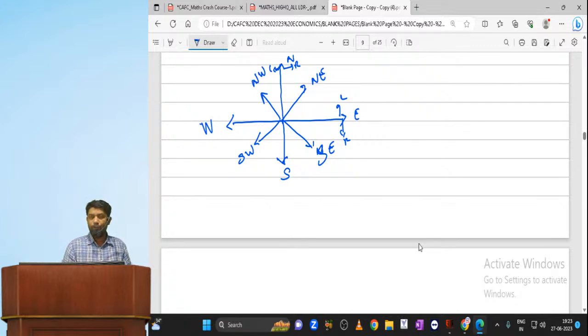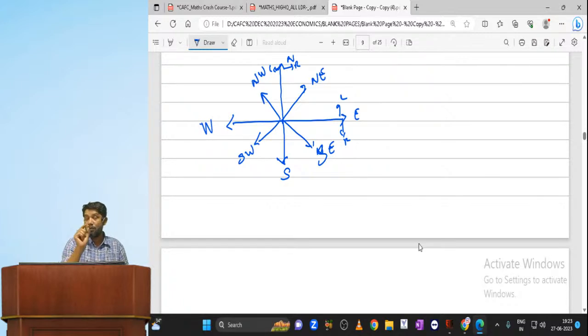See, whenever, for example, a person is going towards south, taking left, that means this is left. So you people commit a mistake. I'll tell you when. If a person is moving towards north, you don't commit a mistake, whether he is taking right or left. A person moving towards east, you don't commit a mistake. But if a person is going towards south and taking right, you are committing a mistake. A person going towards west and taking right, you are committing a mistake.